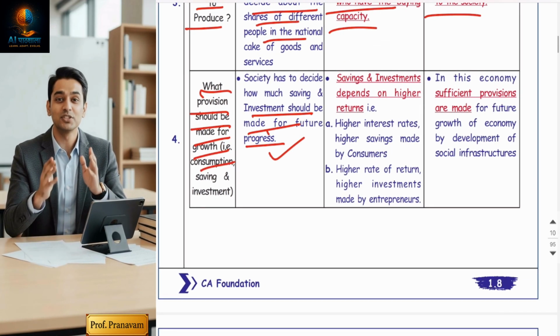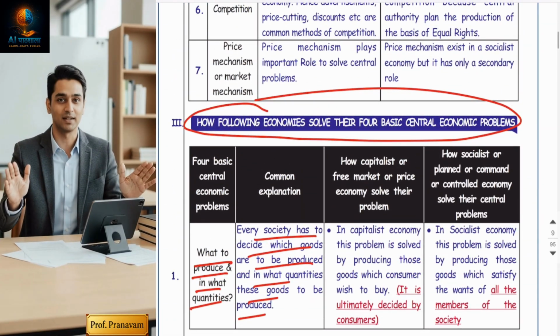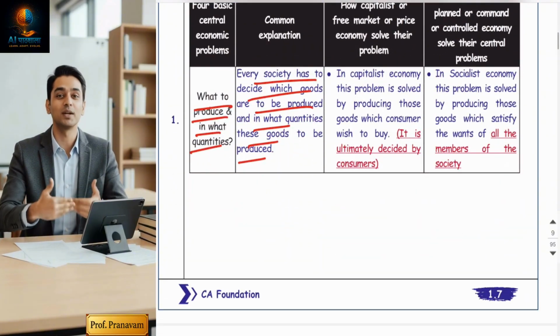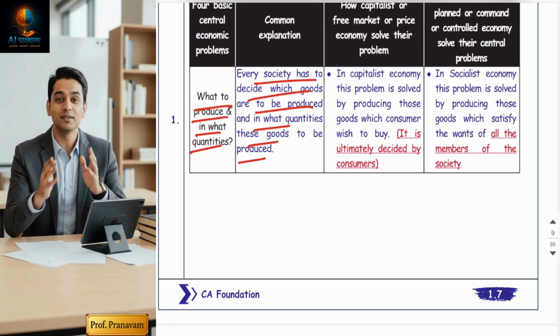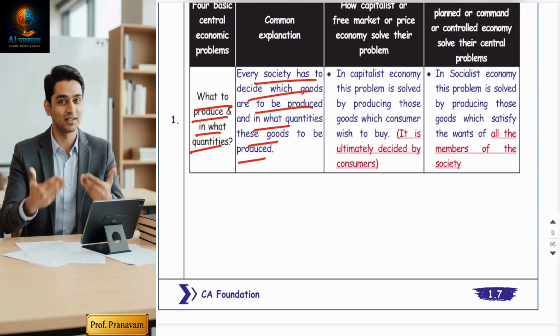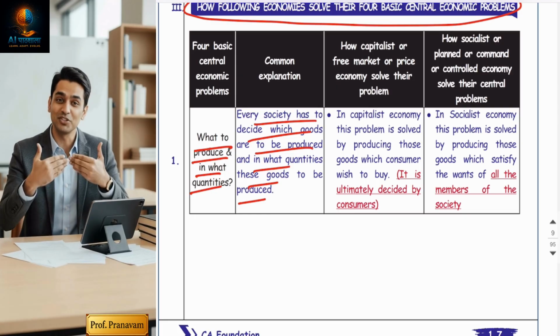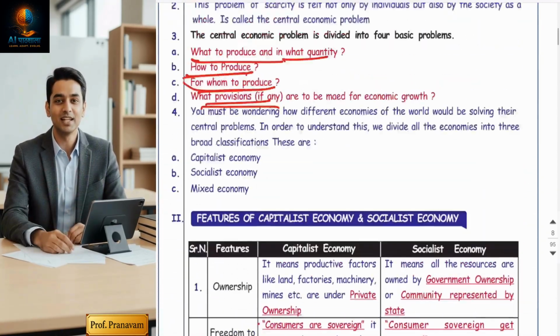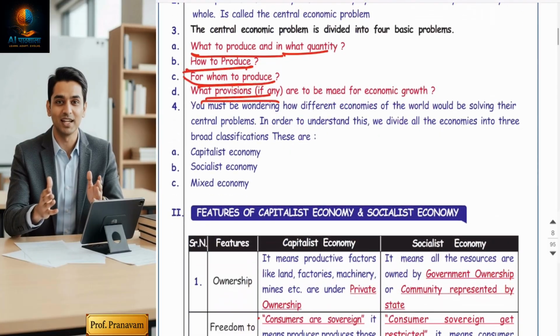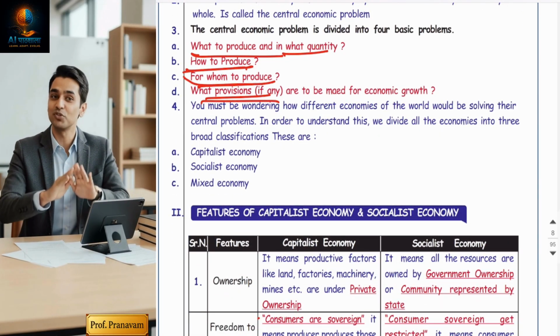So this is the fourth basic problem. These are the four central economic problems which every economy is solving, and coming up with solutions to these problems varies from country to country, economy to economy. So what do you mean by economy? Are there different types of economy? Yes. After understanding these central problems, let's first understand what types of economic systems prevail in the world.